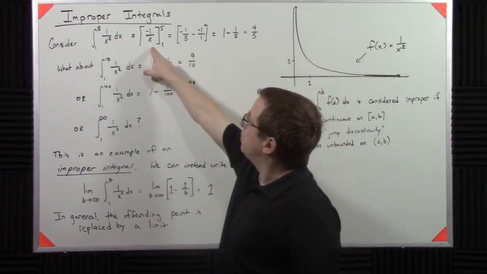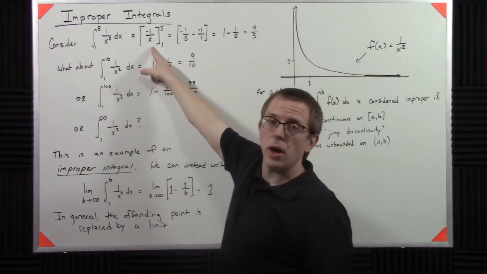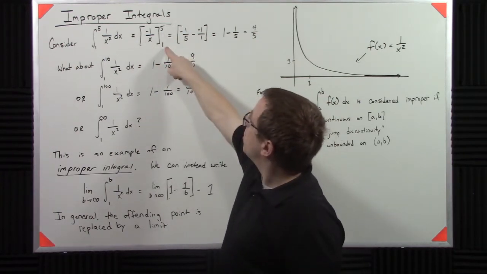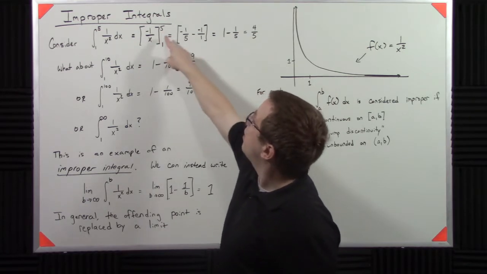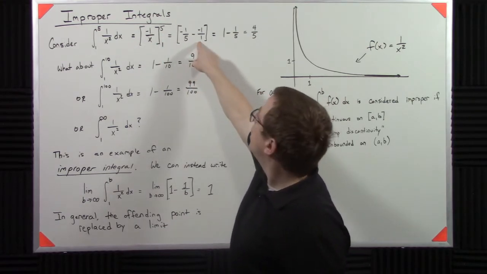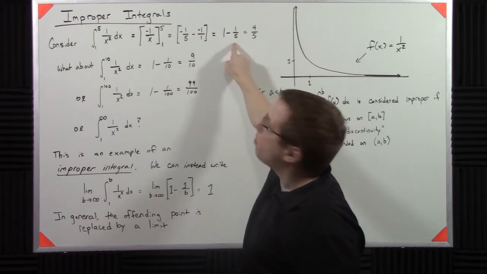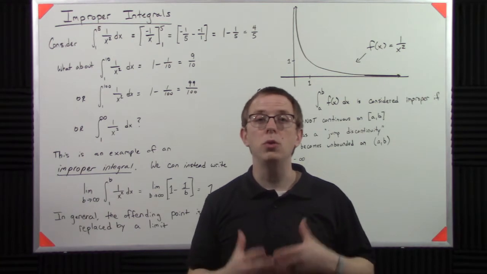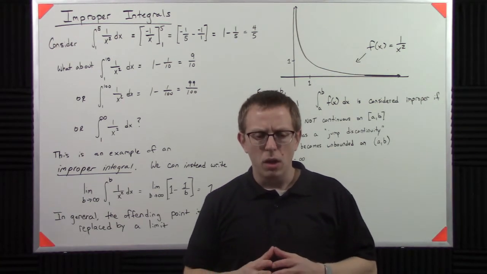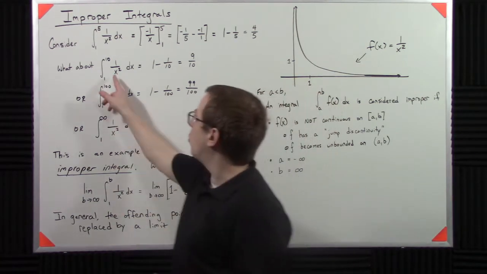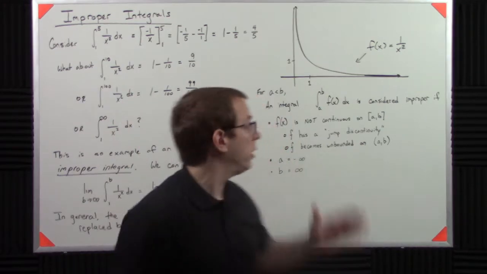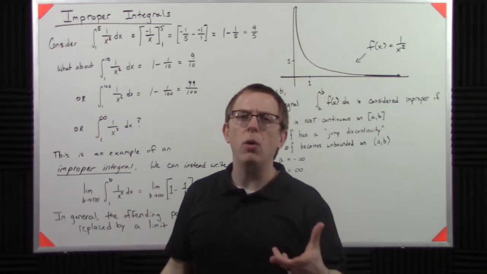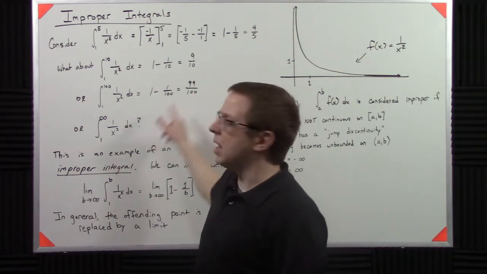So I can do that, right? It's just simply negative 1 over x is the antiderivative by the power rule. If I take the limits here, I'll plug in 5, and then I subtract when I plug in 1. And I can rewrite that as 1 minus 1/5, which is actually 4/5. Okay, great. Hopefully you could have done that without me. So then what happens if I say 1 to 10? Well, it's clearly continuous on 1 to 10. I get 9/10. Now if I go all the way out to 100, it's 99/100ths.